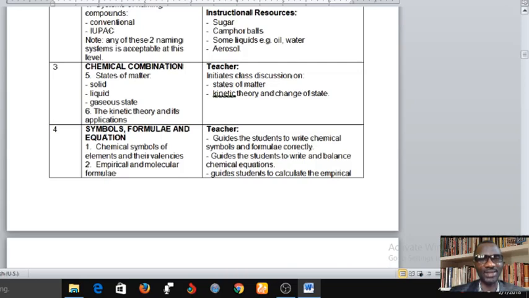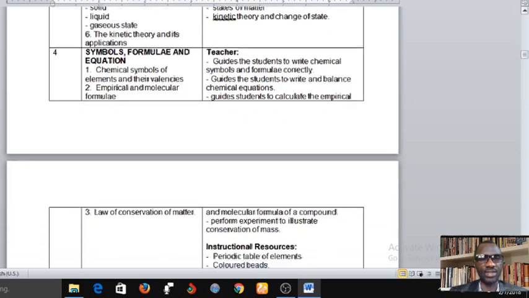Kinetic theory. Now let's look at teacher's activity. Initiate class discussion on state of matter, kinetic theory, and change of state. So that's all for week 3. Now let's go to week 4. Symbols, formula, and equation.